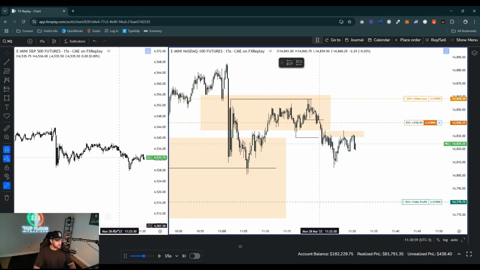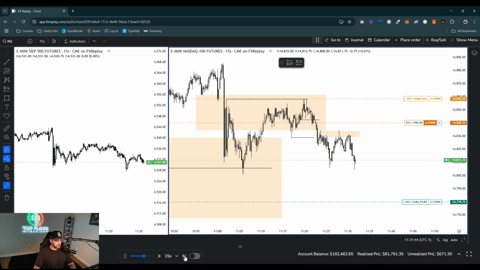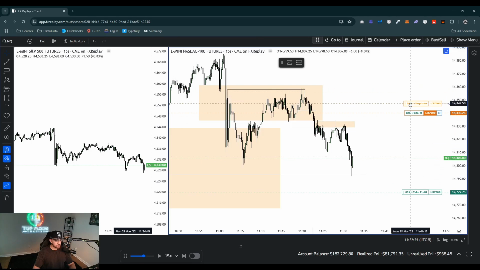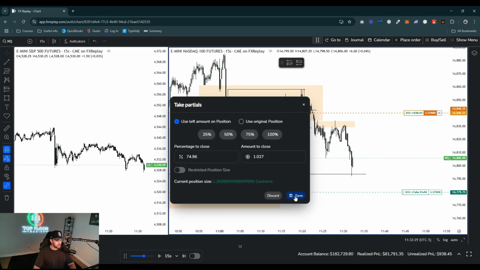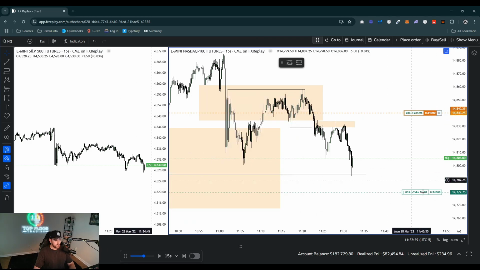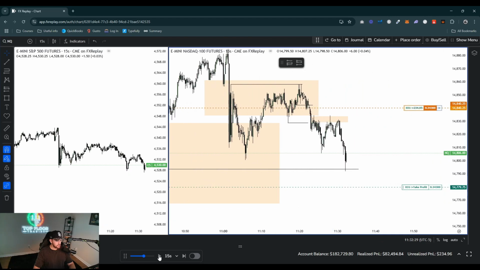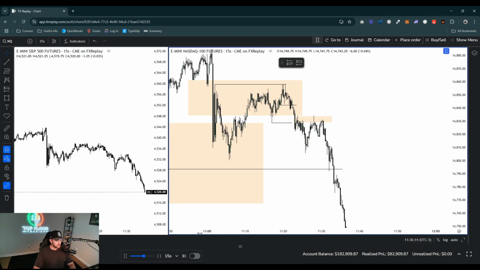So I'm going to delete this. It keeps retesting this fair value gap, and then we drop lower to take out these relative equal lows right here. Okay, so this is definitely a trim spot here. It's hitting that 1-minute CISD over here that we marked out earlier. But we just took out these relative equal lows, so we could set our stops to break even. And then we can go ahead and trim, which, if it lets me trim, damn. Do 75% since we did lower risk. And then our final take profit will be down here at this swing low at 1028. So let's just play this out, see what happens, and it ends up getting hit.